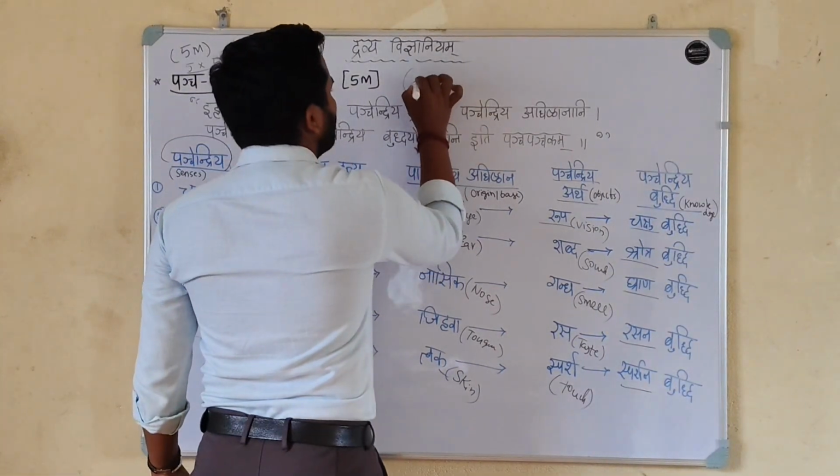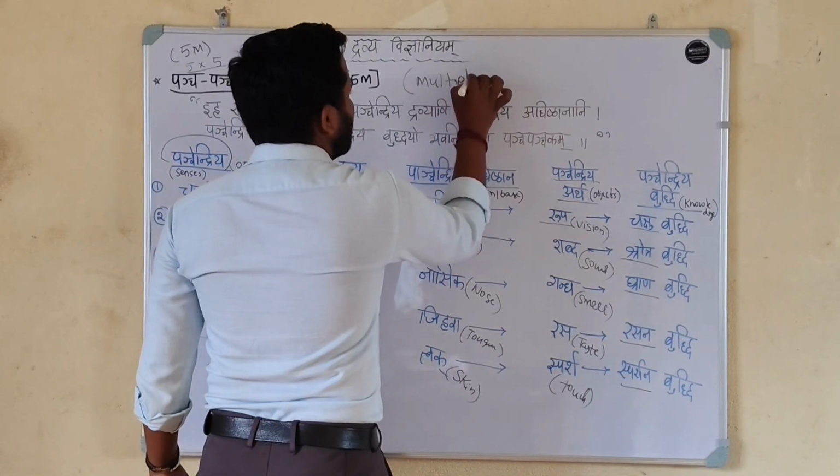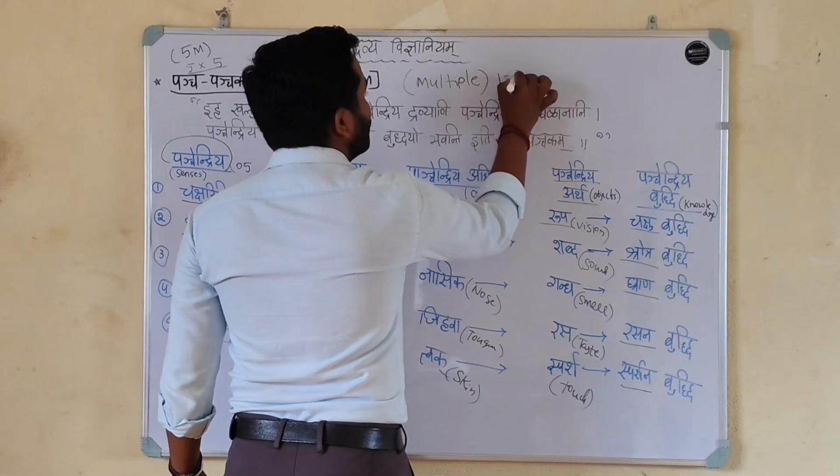Here multiple choice questions. Every year they ask one or two questions from here.